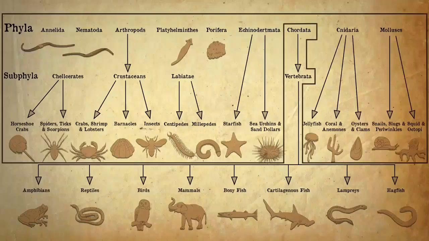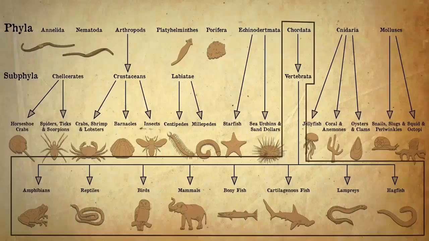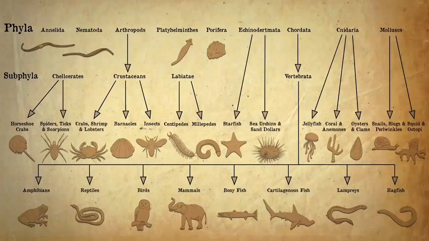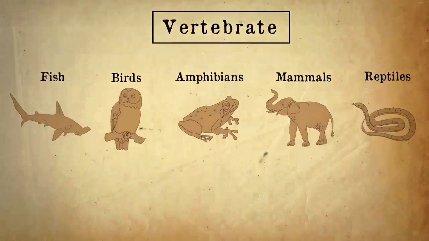All of these are invertebrates, and just these here, the chordata, contain all of the vertebrates. Not all chordates are vertebrates, but all vertebrates are chordate. Let's have a look at the vertebrates in more detail.